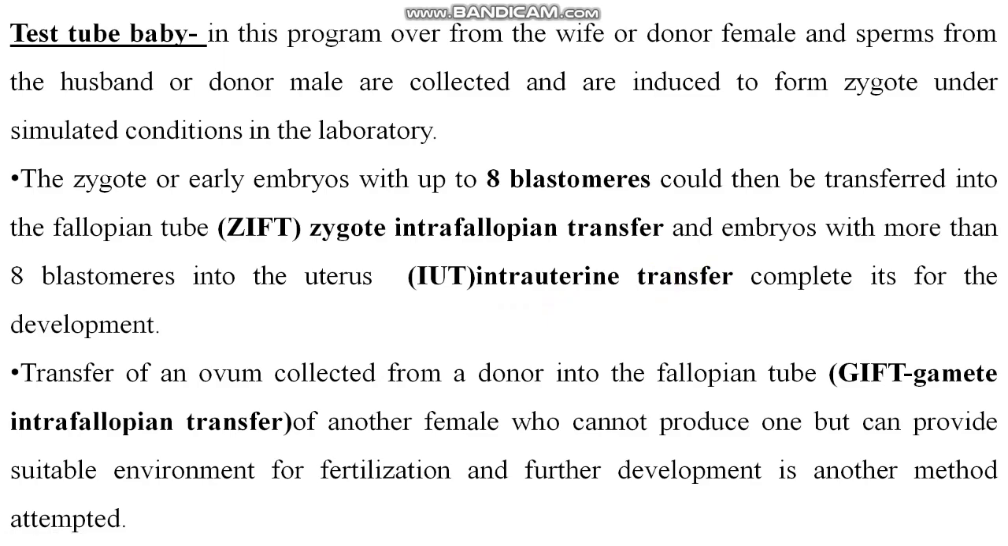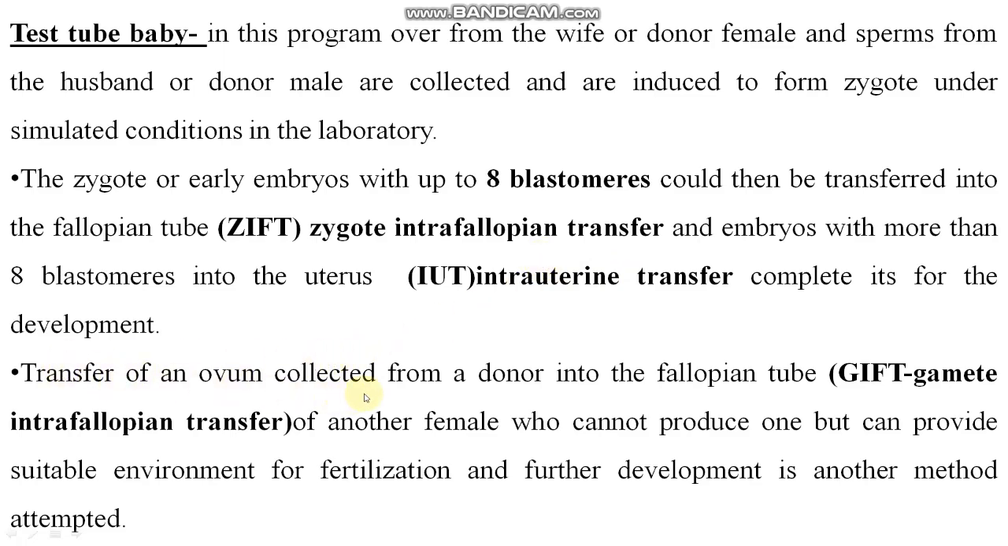Got it? Because the embryo needs nutrition, which is provided from the uterus or from the placenta of the female body. So two types of transfer take place. One is the zygote transfer and one is the embryo transfer. It depends on the demand of the female body.